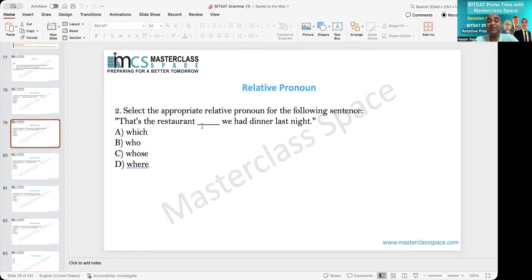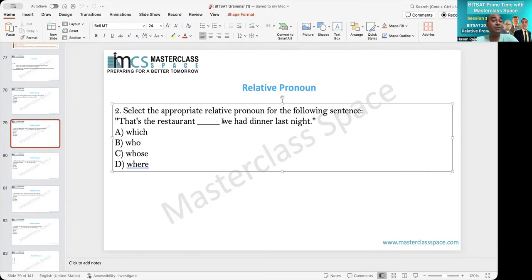So, the restaurant we had dinner last night. Here it is talking about a place, right? Because it is talking about where we had dinner last night, it means the place where we had dinner. Therefore it should be where, and hence which and whose are out.